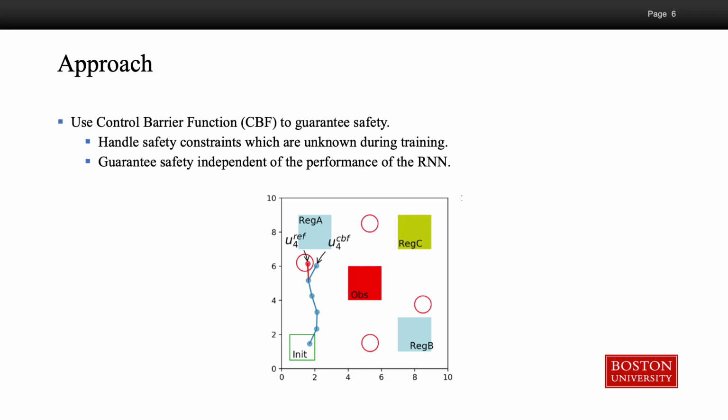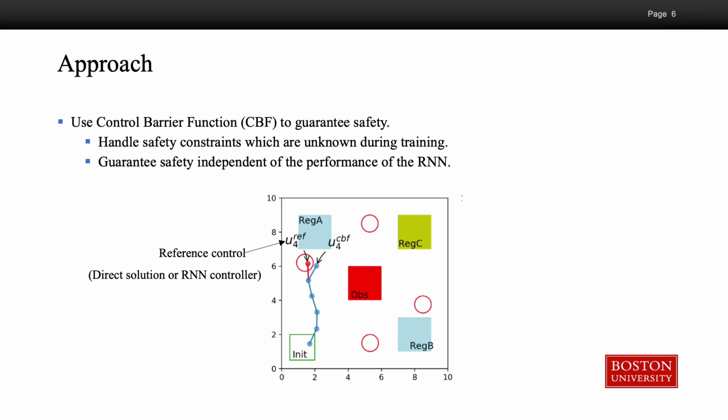On the other hand, we decompose the safety constraints from the specification and use control barrier functions to guarantee safety. Look at this example. These red circles are some random obstacles. Suppose that we have a reference control which is from either the direct solution or the RNN controller.